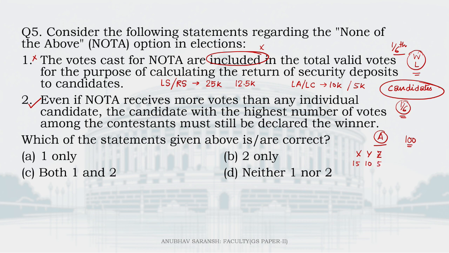This would mean how much? This would mean 30 votes. And the remaining 70 votes are cast in favor of NOTA. In this situation, what is going to happen? We will not include NOTA. We will not take this into consideration. Whoever amongst the candidates obtains the highest number of votes is declared the winner, right? So 2 is correct, which means the right answer is B, 2 only.